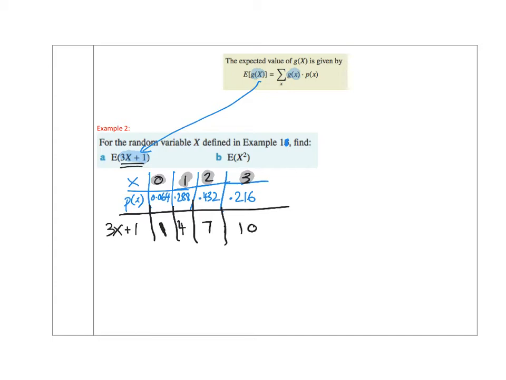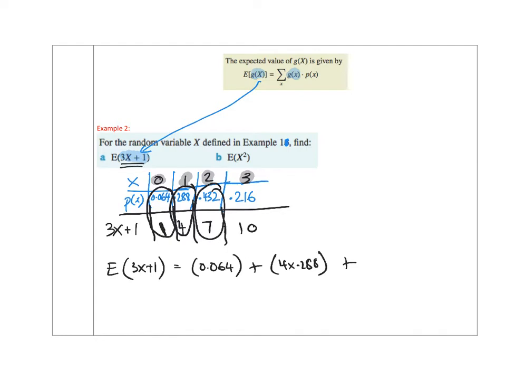So now, my E of 3x plus 1 is equal to 1 times 0.064 plus 4 times 0.288 plus 7 times 0.432 plus 10 times 0.216.